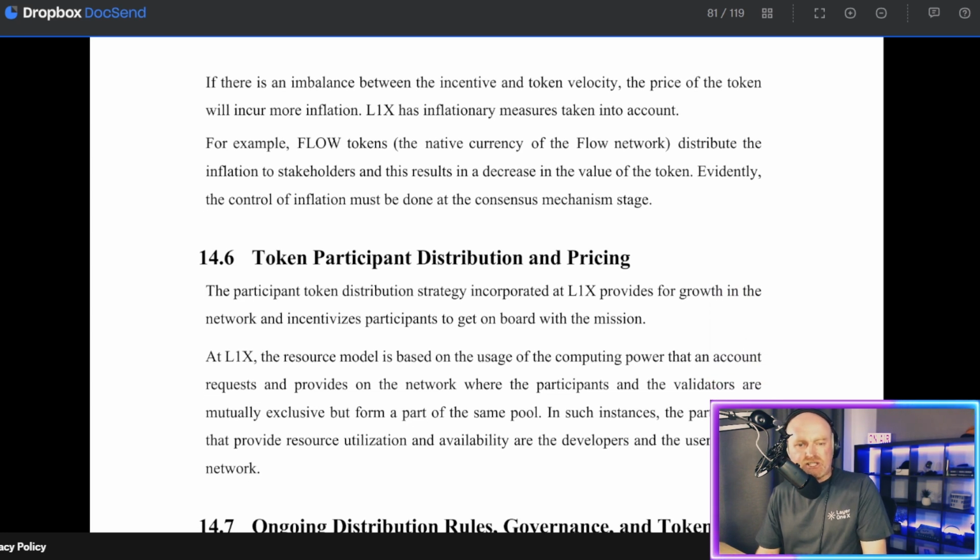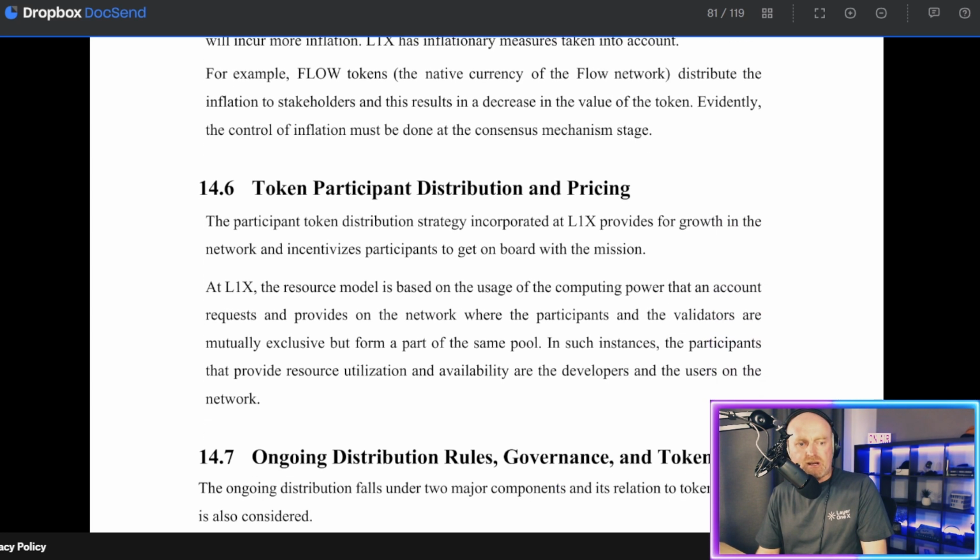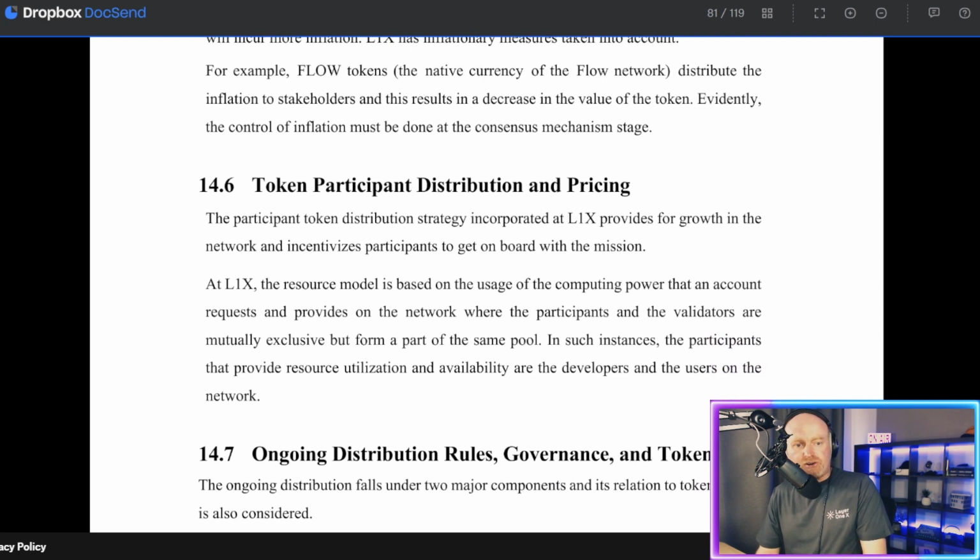L1X has inflationary measures taken into account. For example, Flare tokens, the native currency of the Flare network, distribute the inflation to stakeholders, and this results in a decrease in the volume of the token. Evidently, the control of inflation must be done at the consensus mechanism stage.